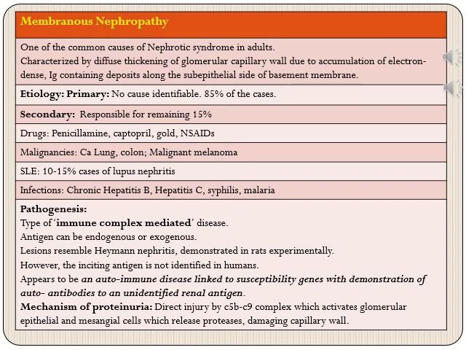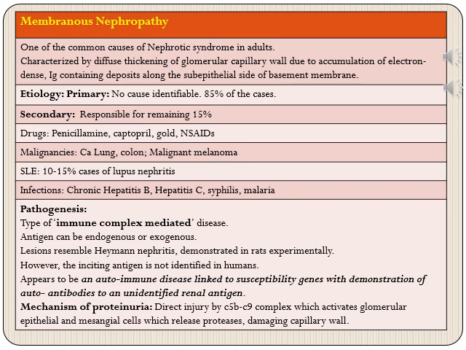So etiologically, it can be primary or secondary. Primary cases account for almost 85% of the total cases, whereas secondary cases are responsible for the remaining 15%. These secondary cases can be because of drugs, malignancies, SLE, or infections.